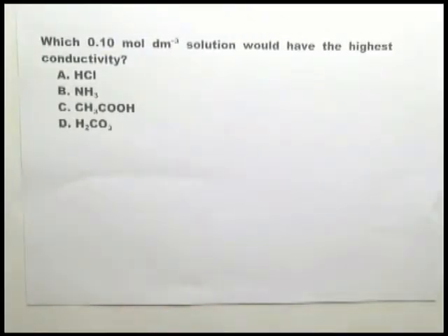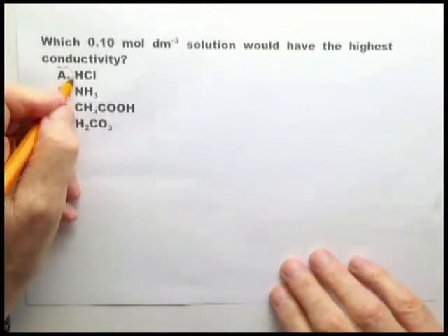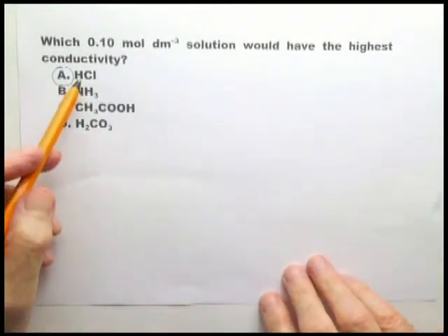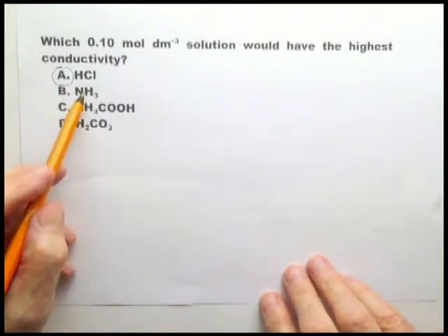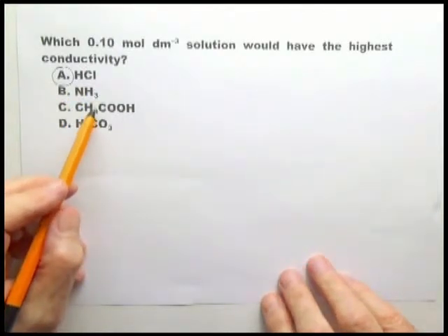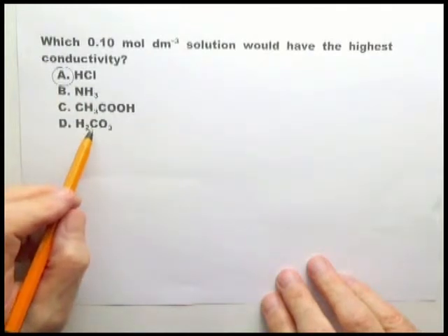You are expected to know that strong acids and strong bases would have high conductivity. And there we go. HCl is a strong acid. It has the highest conductivity of all of these. Ammonia is a weak base, has a low conductivity. Ethanoic acid is a weak acid, has a low conductivity, and carbonic acid is a weak acid, has a low conductivity.